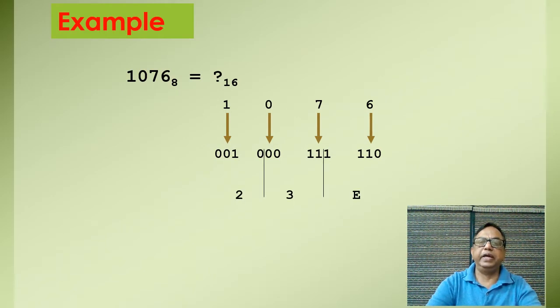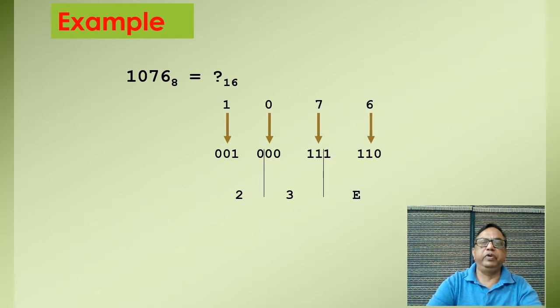So by pairing here 1 2 3 4, then 1 2 3 4, 1 2 3 4. So when we pair it, we will get 8 plus 4, that is 12, plus 2, that is 14, which is equivalent to capital E of hexadecimal number.